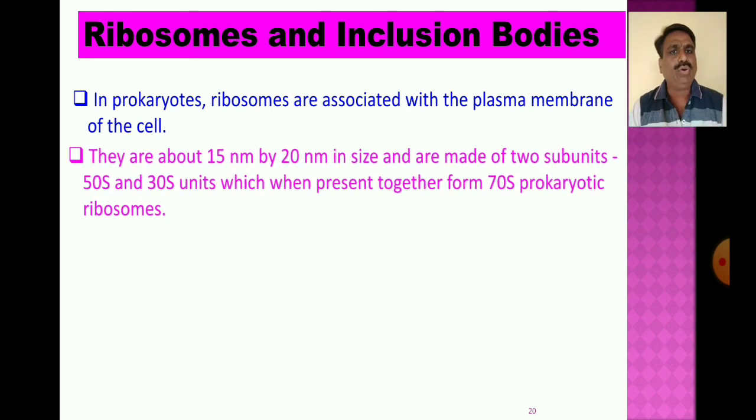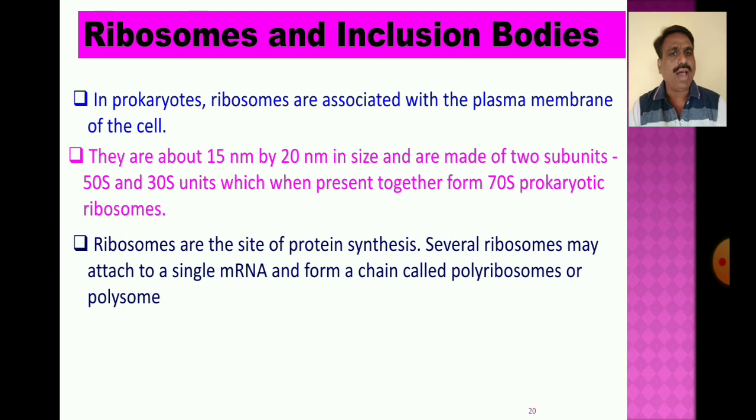They are about 15 nanometers by 20 nanometers in size and are made up of two subunits, 50S and 30S units, which when present together form a 70S prokaryotic ribosome.